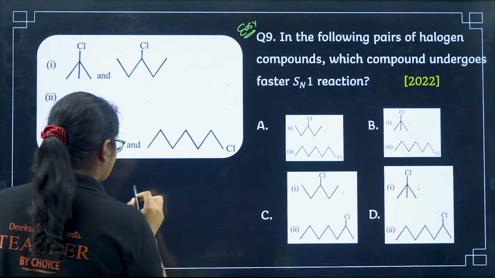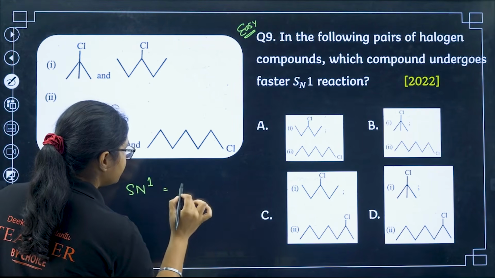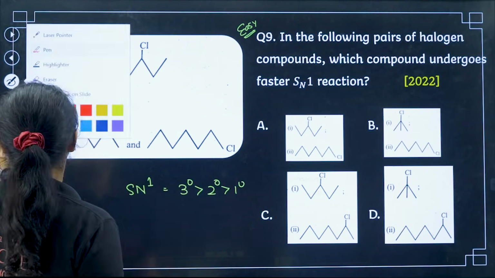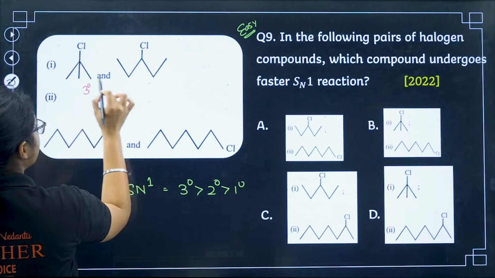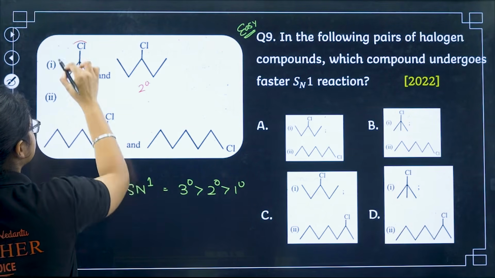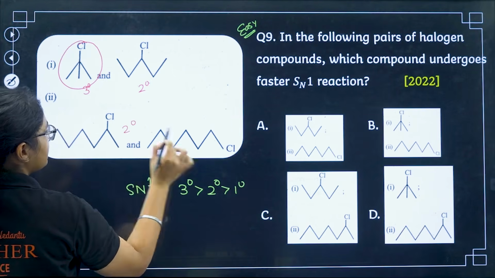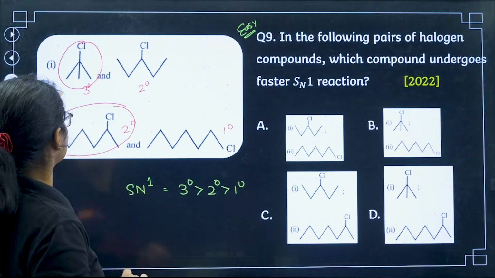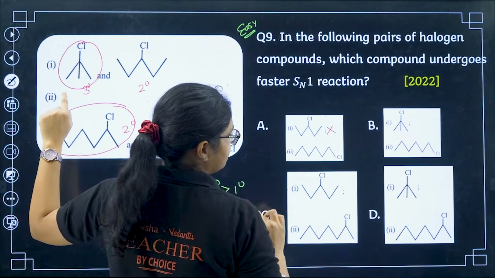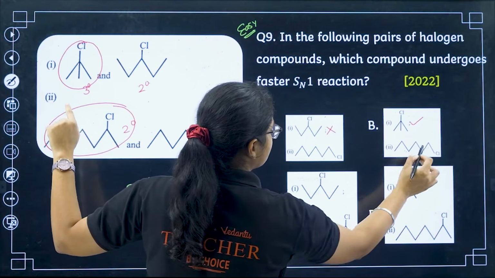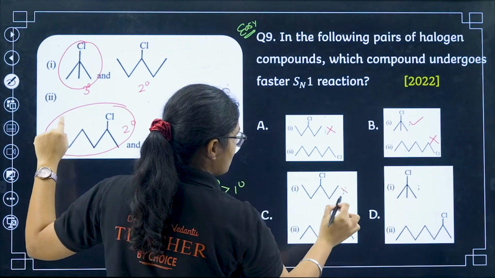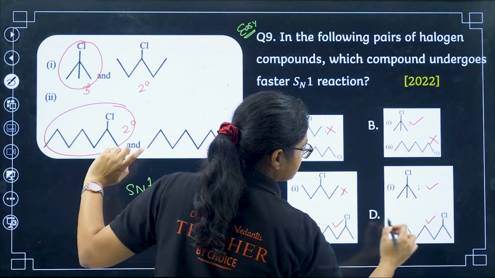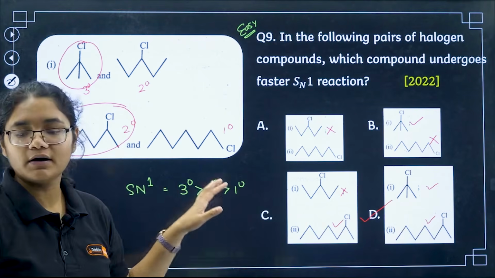So for SN1 reaction, what is the order? It is 3 degree, 2 degree and then 1 degree, right? So here, this is 3 degree, this is 2 degree. Out of these two, this one will react faster. This is 2 degree, this is 1 degree. Out of these two, this one will react faster. So I have to find this one. In this one, this is given, so I can eliminate. Here, yes, this is given, but this one is given wrong, so eliminate. Here, this is wrong and this is correct, but I need both of them correct. Here, this is also correct, this is also correct. So the answer will be option number D here.